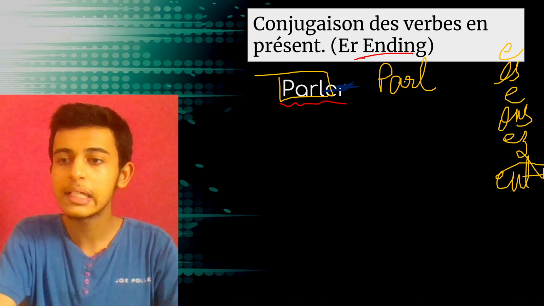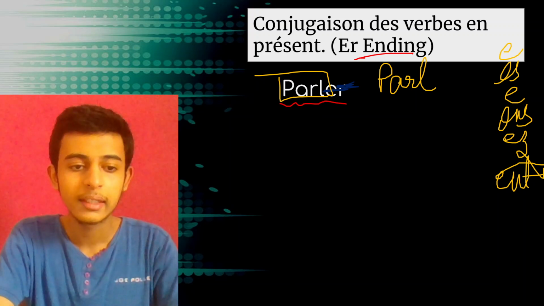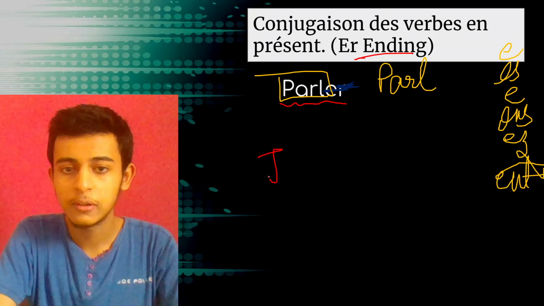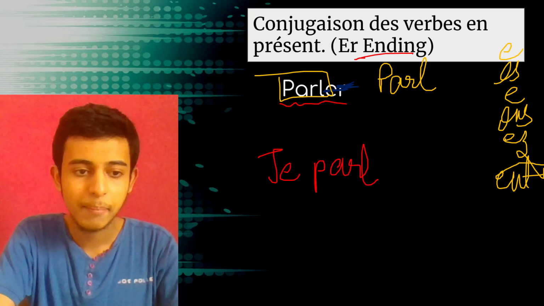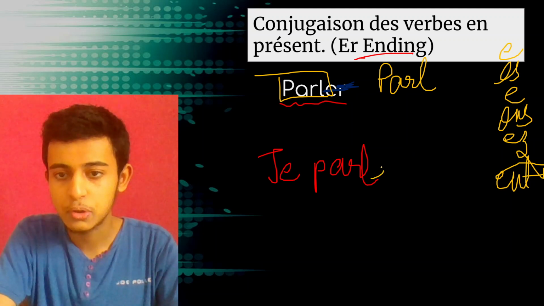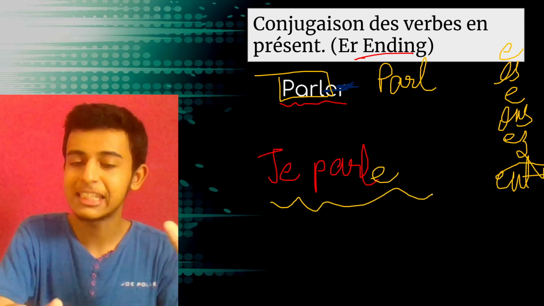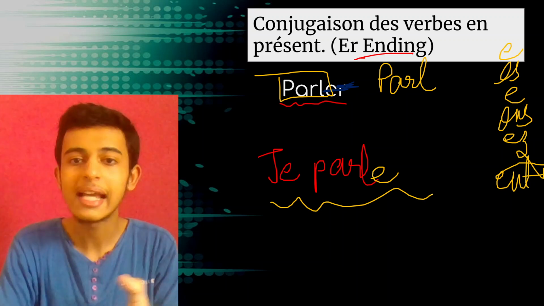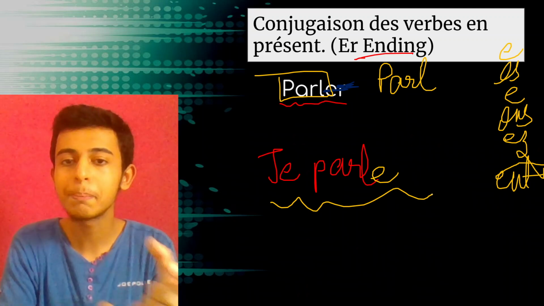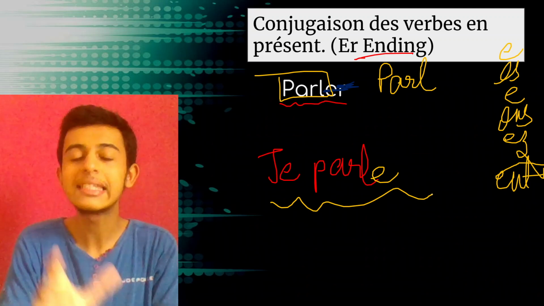So if I want to conjugate it with je, I'll be saying je PARL, and then my ending says e. So je parle. I speak or I am speaking. It has 2 meanings: I speak or I am speaking. So simple present and present continuous mean the same in French.